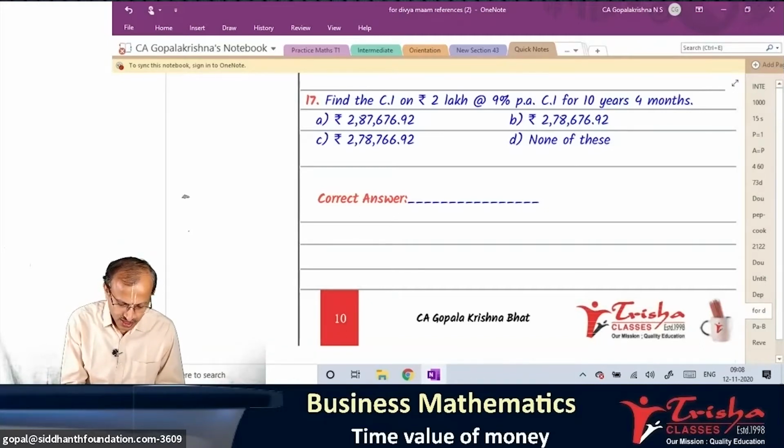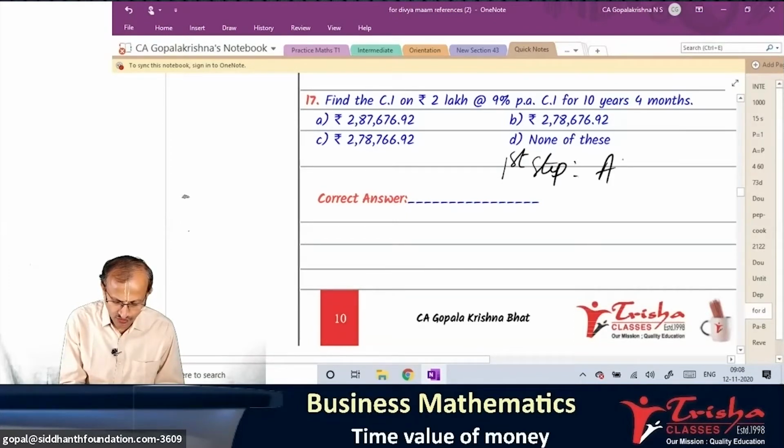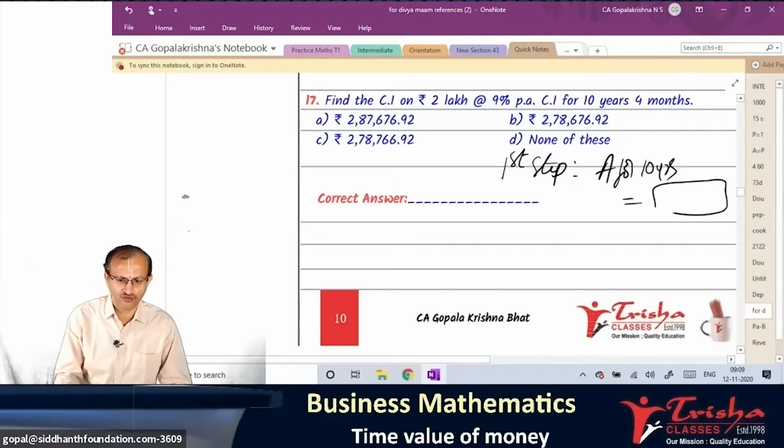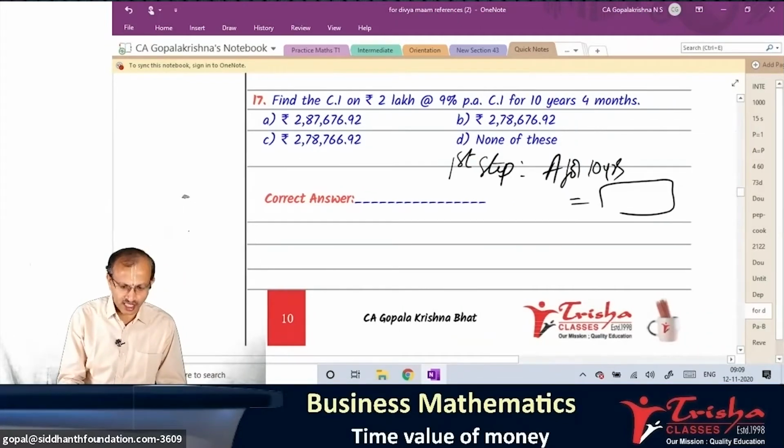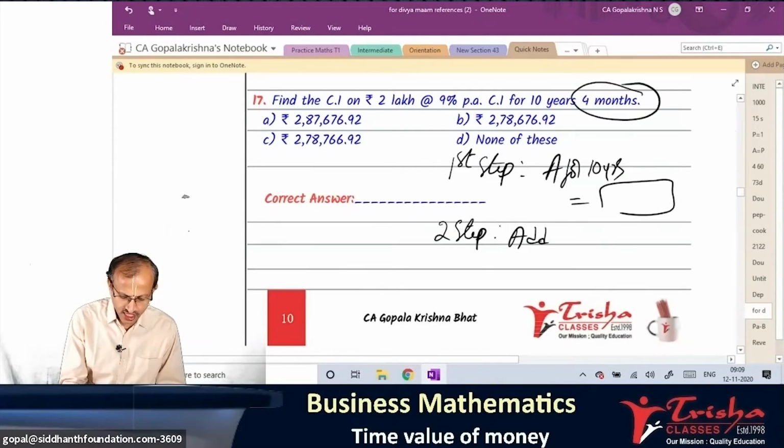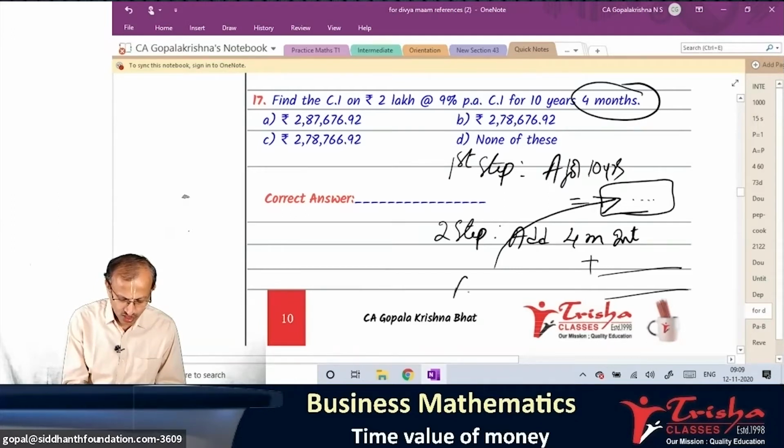I will write the steps. First step, work out the amount for 10 years. You will get an answer. Next, you will get the second step. Add how many months of interest? 4 months interest. 4 months interest on what? On the increased value. So if you add, you will get the amount after 10 years, 4 months.